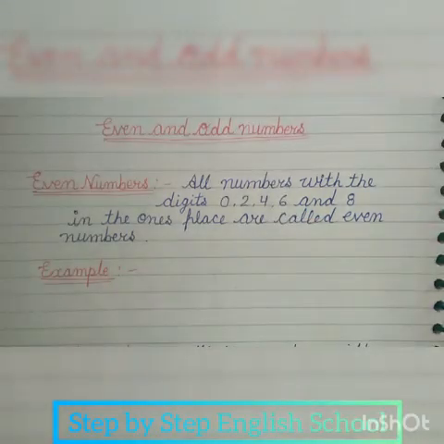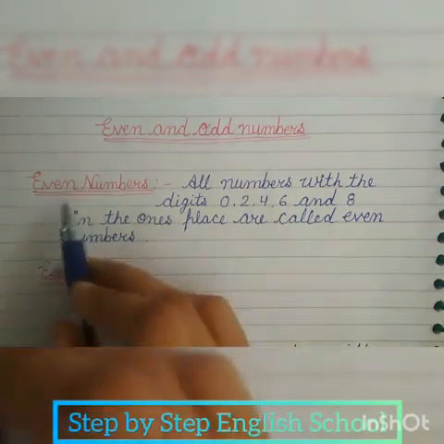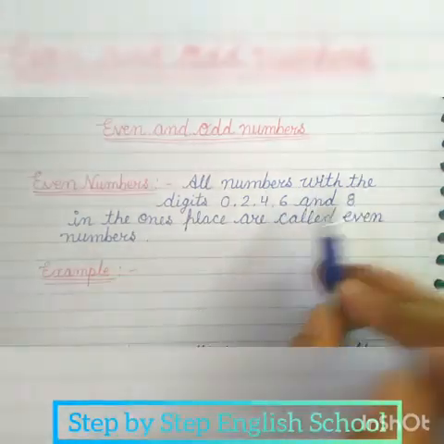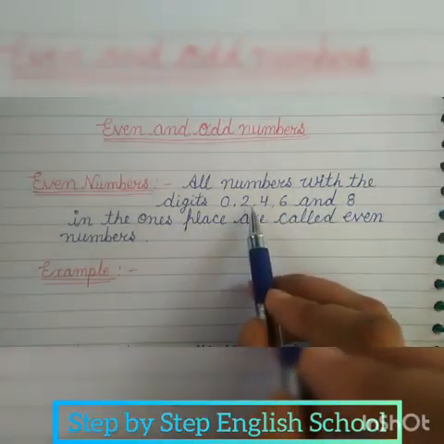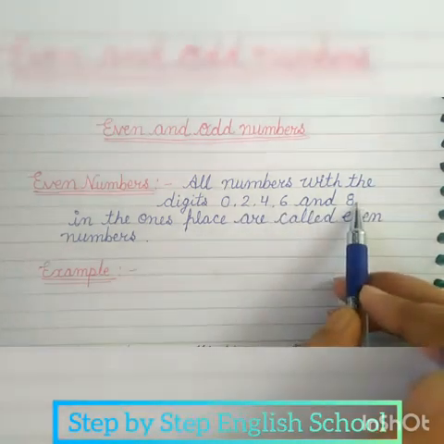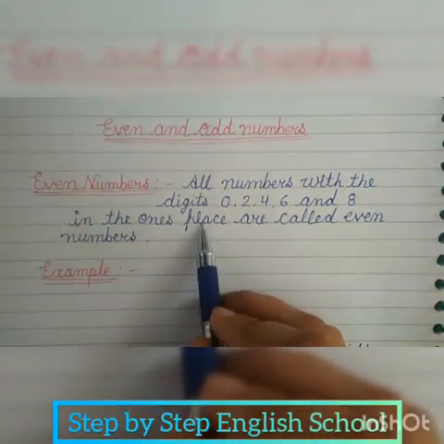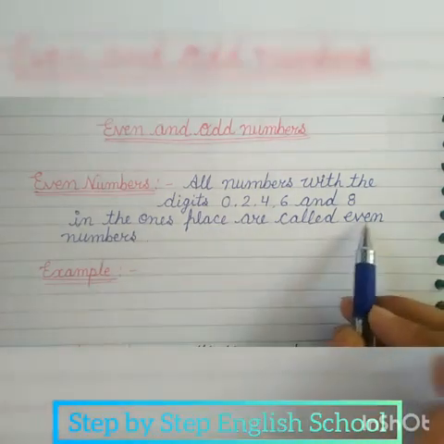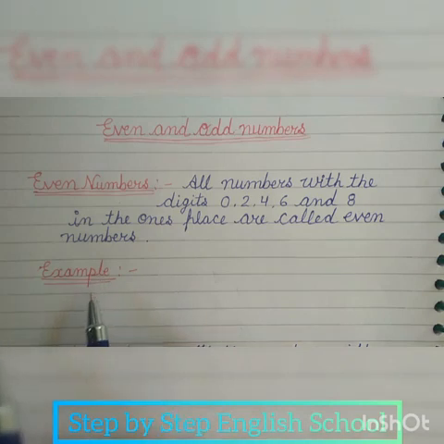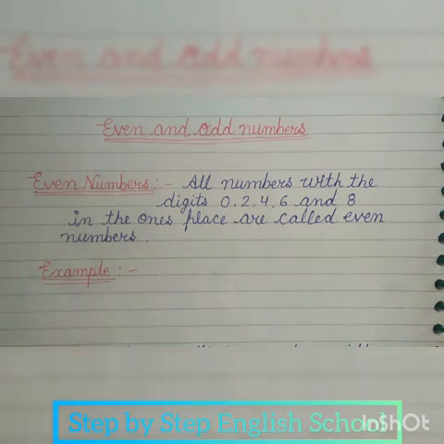We are reading mathematics and today our topic is even and odd numbers. What do you mean by even numbers? All numbers with the digits 0, 2, 4, 6 and 8 in the ones place are called even numbers. Either we can say the number which is completely divided by 2 is called an even number.